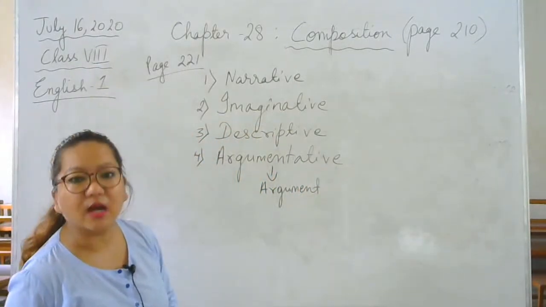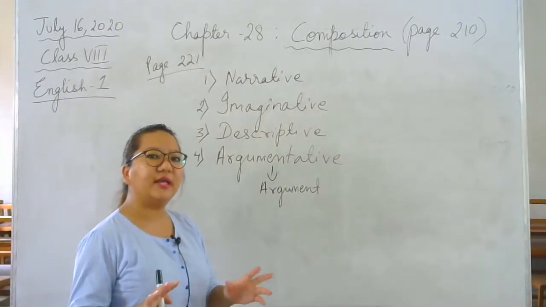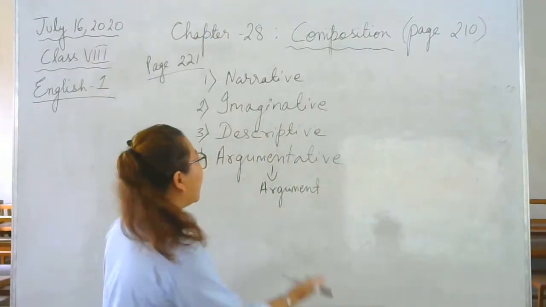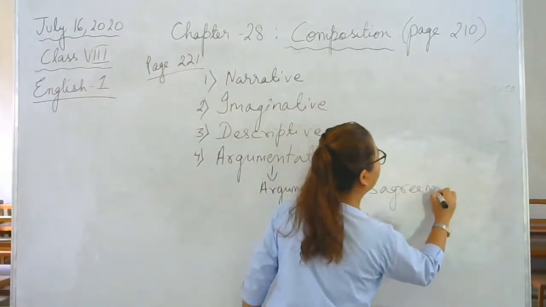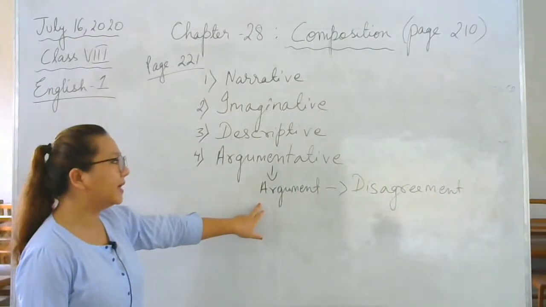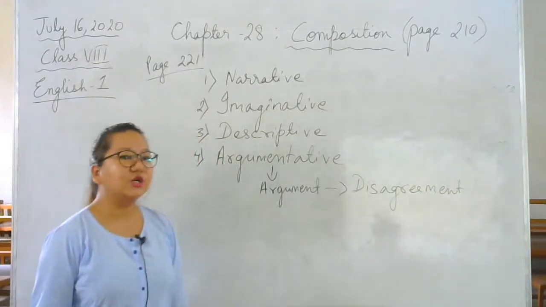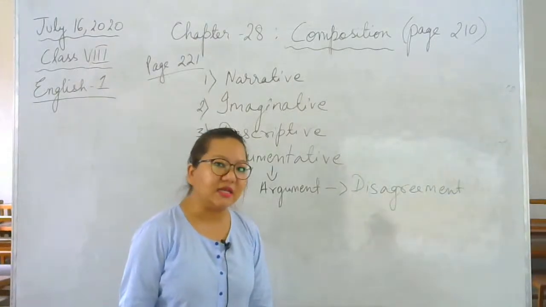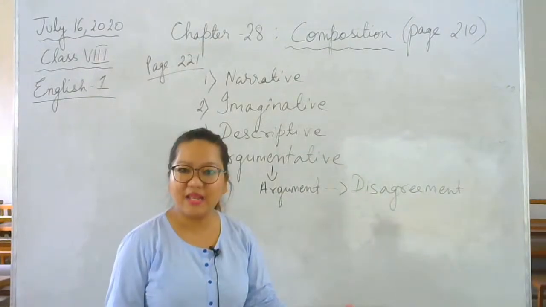Argument means what you're doing right now. Just like Iman Vlogger just argued with me just now. He said that, no miss, people do not get up early in the villages. That is nothing but argument. He disagreed with me. So argument is nothing but disagreement. Write this down. Argumentative comes from the word argument, which means disagreement. Disagreement doesn't mean quarreling or fighting, it just means that you do not agree with something that somebody said or something that somebody believes in.